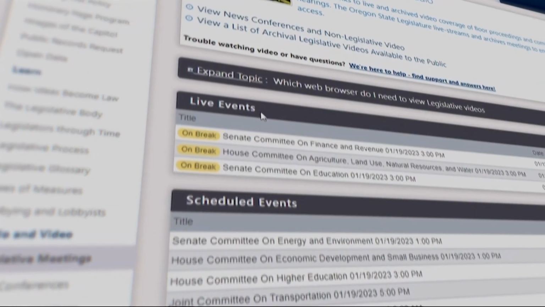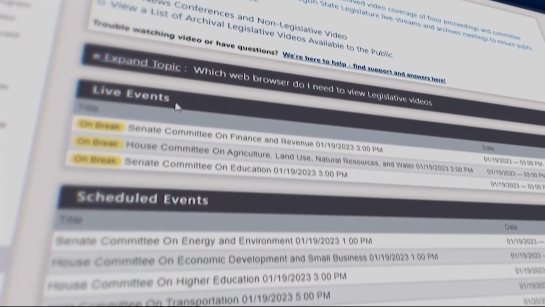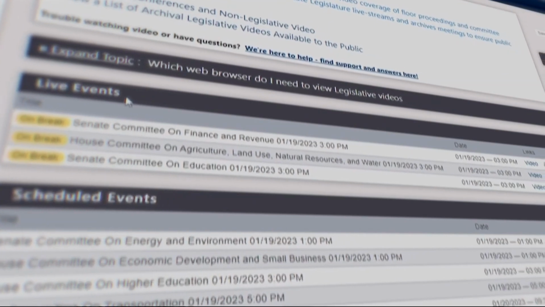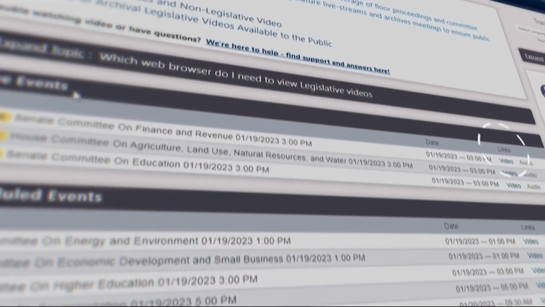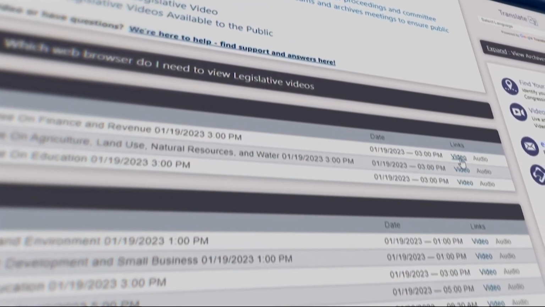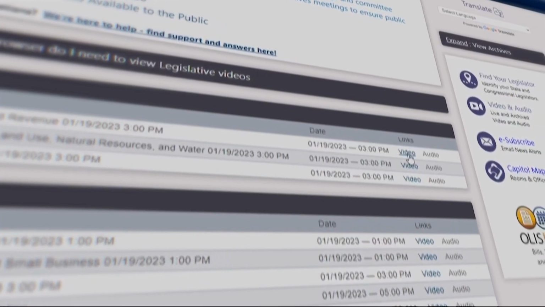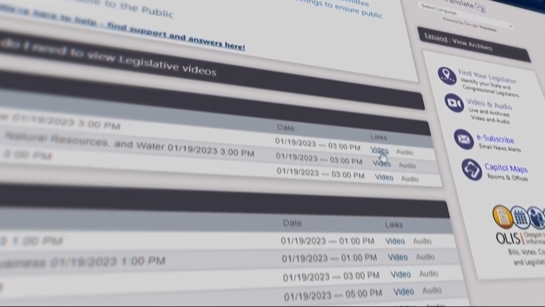Depending on when you're looking at the site, there may or may not be anything happening at that moment, but if anything is going on live, it will show up here. To watch the meeting, look under the Links column towards the right side. It will say Video and Audio. Pretty self-explanatory. If you want to watch the video, click Video. If you'd like to listen to the audio, click Audio.